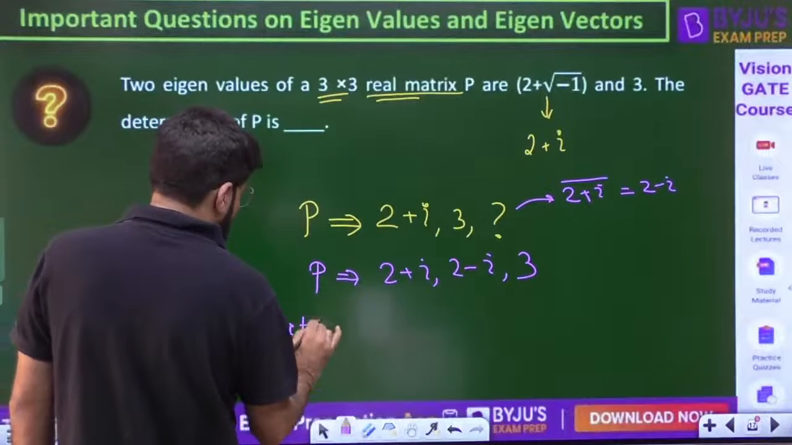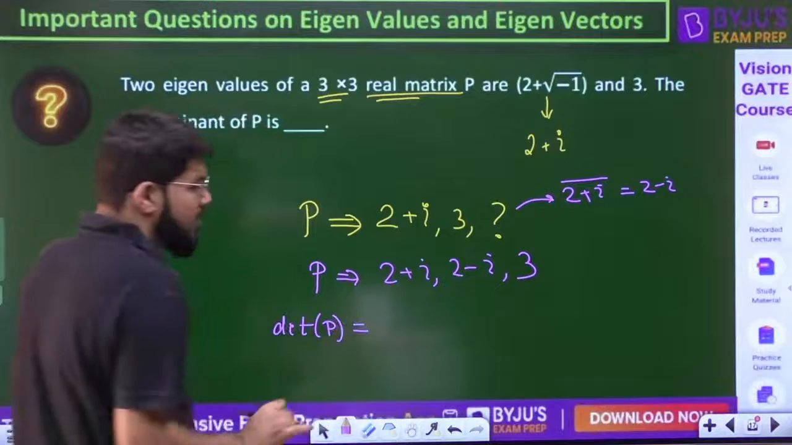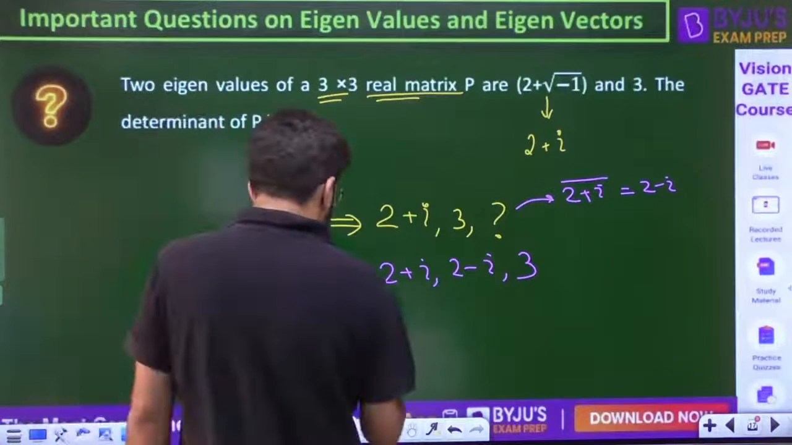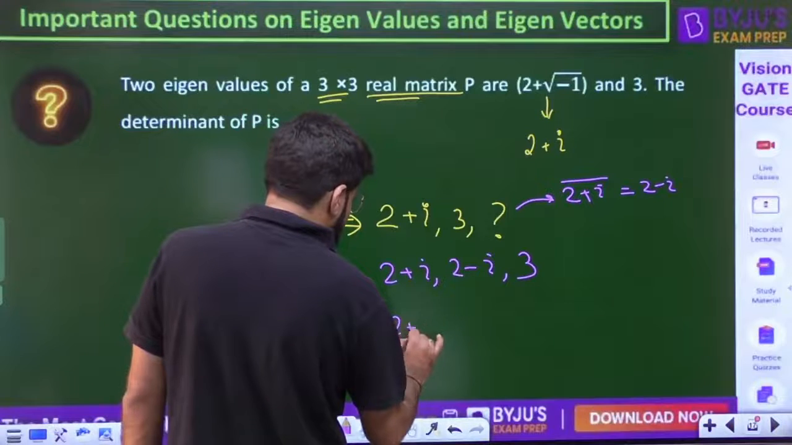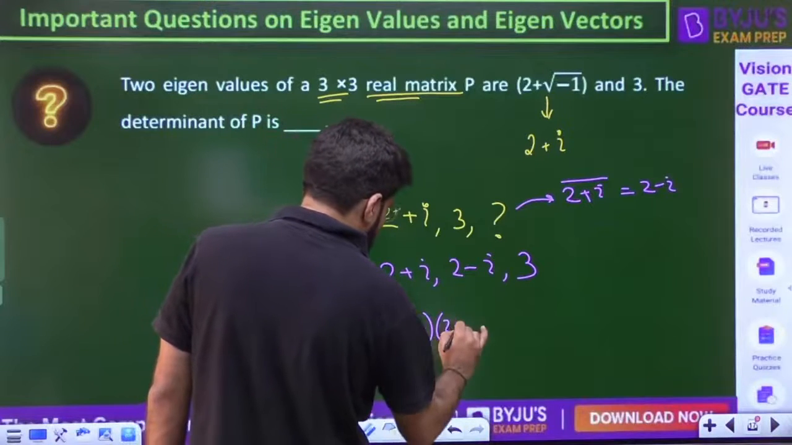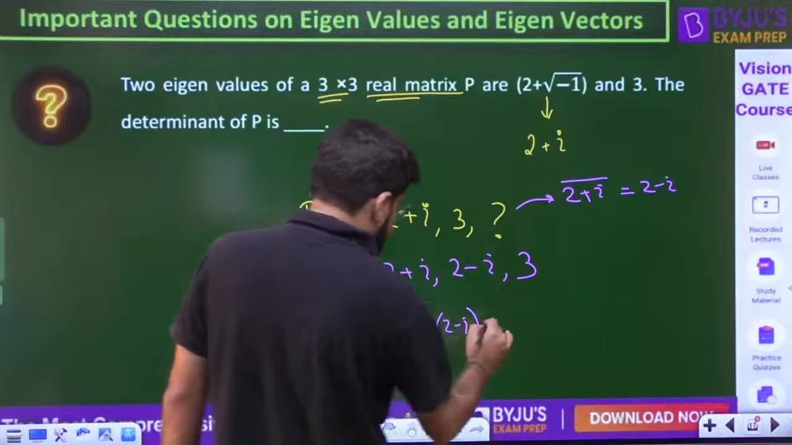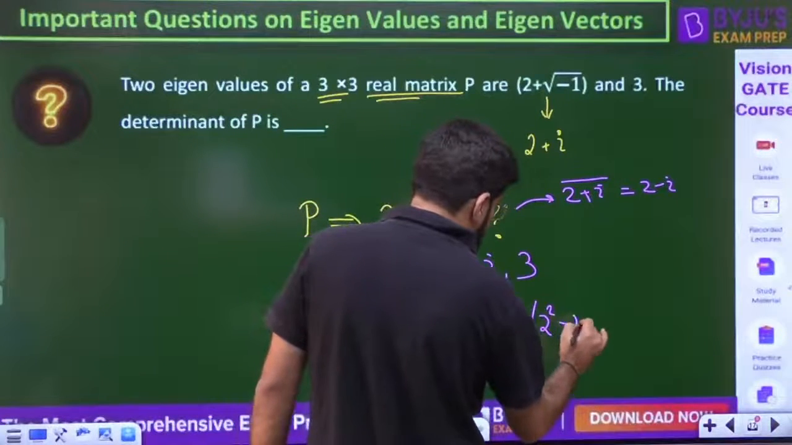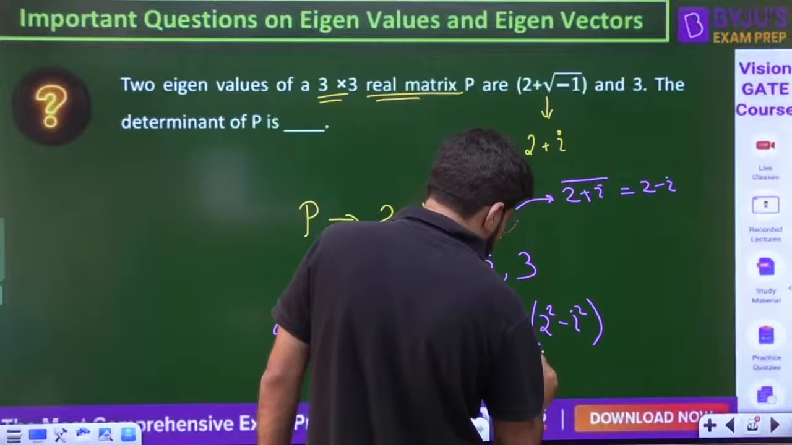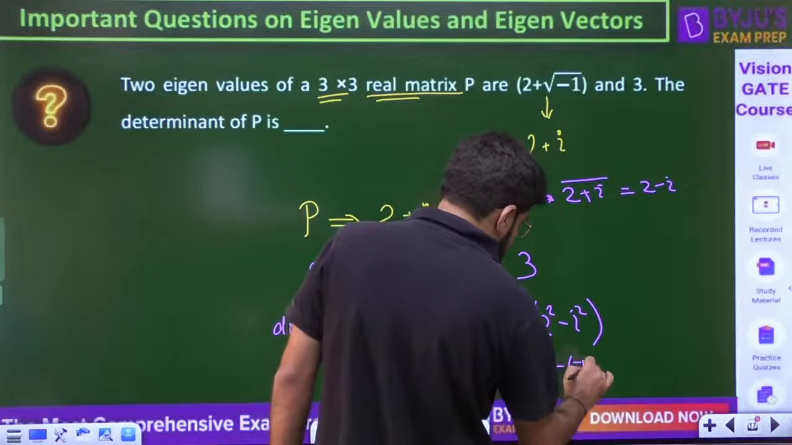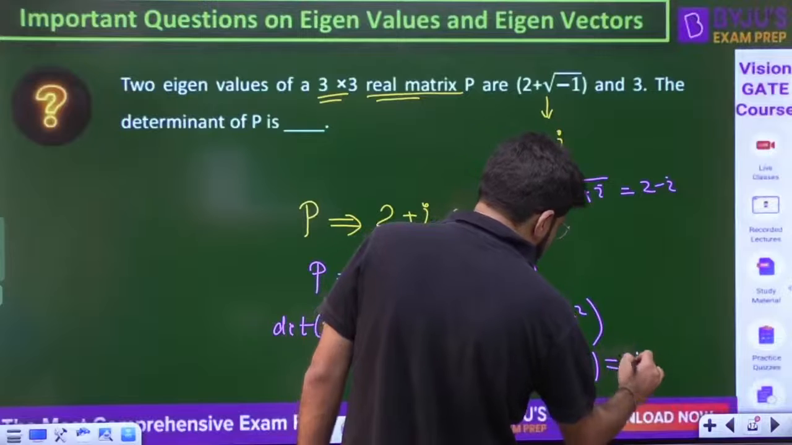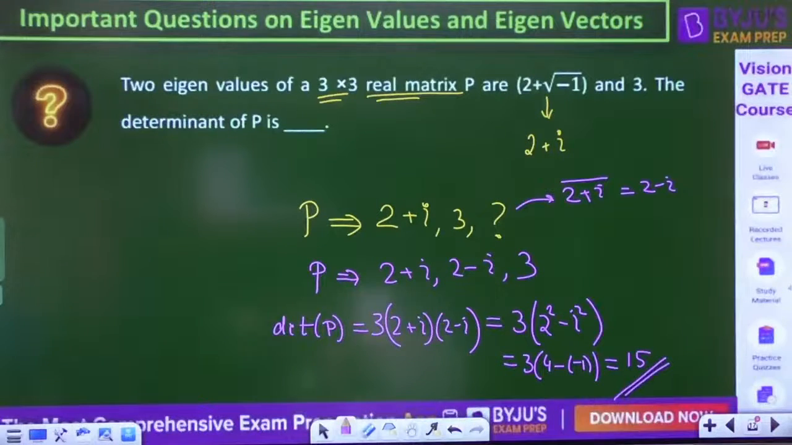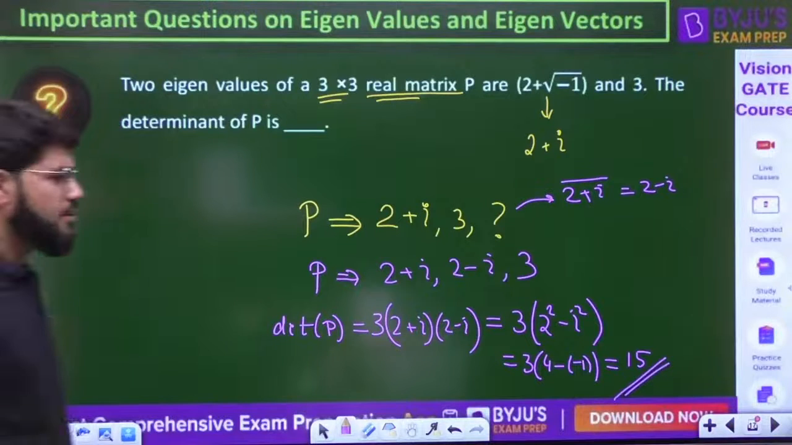determinant of P? So you are able to feel that determinant and trace based calculations are very useful and repeated. The determinant is just the product of the eigenvalues: 2 plus i multiplied by 2 minus i, whole multiplied by 3. A plus B times A minus B is A square minus B square. So that is 4 plus 1, that is 5. 3 5s are 15. That is known as 3 5s are 15.